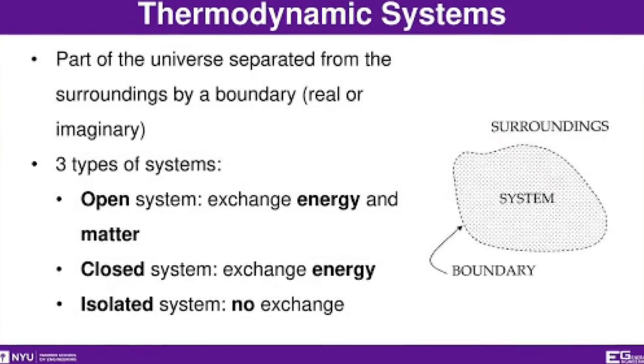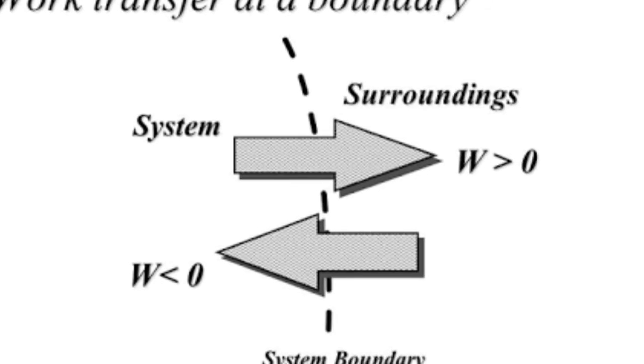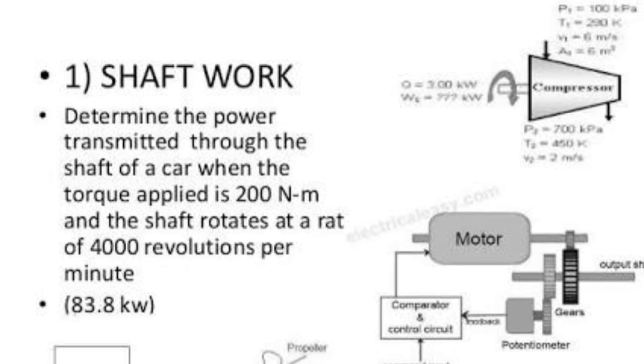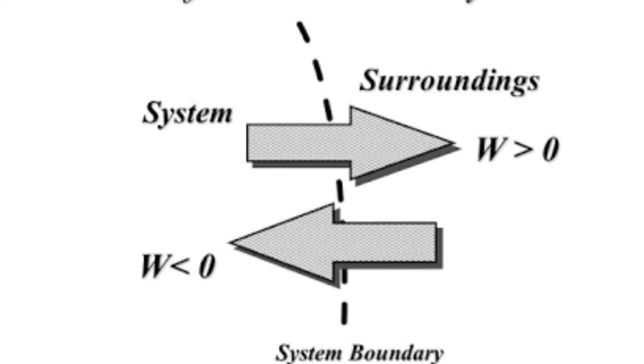Work is one of the forms in which the system and its surroundings can interact with each other. There are various types of work transfer which can be involved between them. This is a basic introduction to work transfer, but work transfer is a vast topic in thermodynamics. We can describe many diagrammatic representations, and the number of problems based on work transfer is huge. Many projects were also done in the work transfer area, and we can find many journal papers based on work transfer.